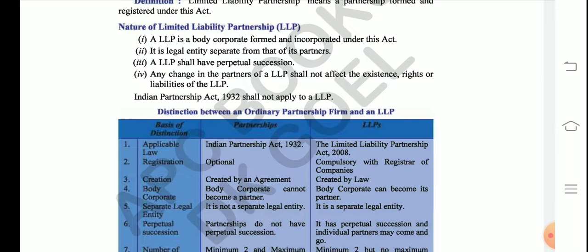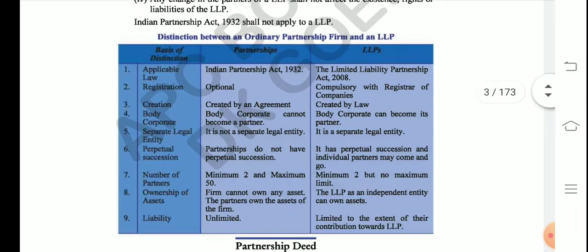The fourth point says any change in the partners of an LLP shall not affect the existence, rights and liabilities of the LLP. This line means even in the LLP firm, if the number of partners increases or decreases, say A, B, C, D, four partners, and then they reduce to three partners or two partners, the legal value of the LLP shall not get affected. It's going to continue. So I hope you have understood this much.